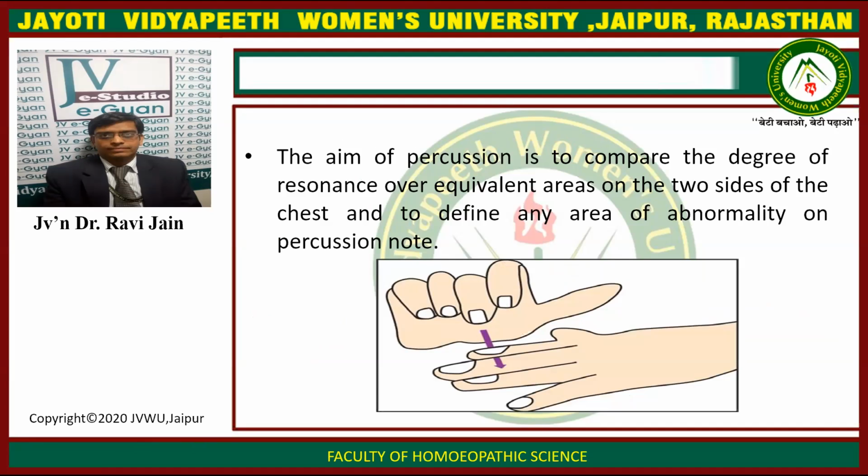The aim of percussion is to compare the degree of resonance over the equivalent areas on the two sides of the chest, meaning the symmetrical sides, and to define any area of abnormality on the percussion note of that particular individual.